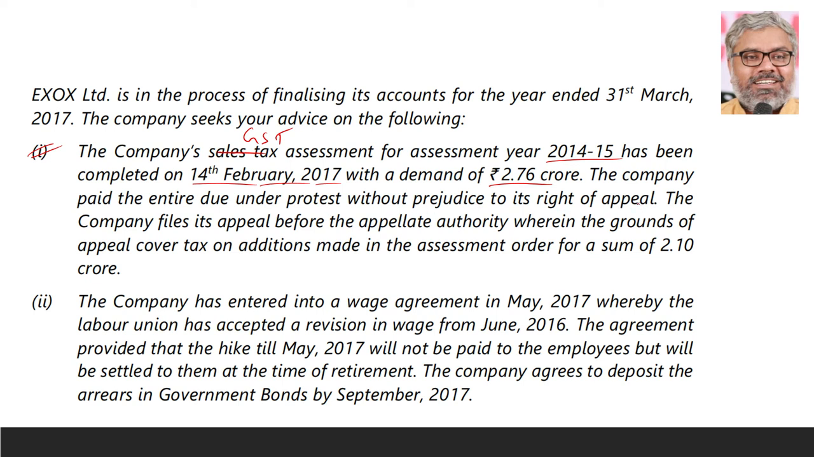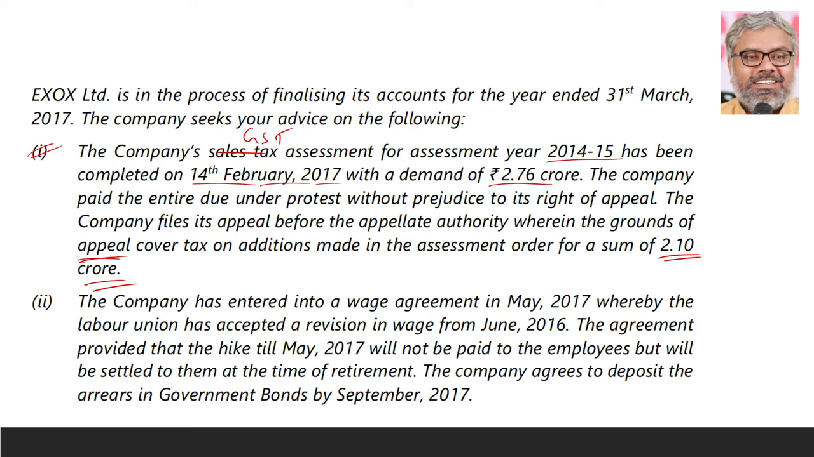First of all, they will ask us to pay. We have to pay. But then we will appeal that, boss, this is too much. This is not actually our liability or obligation. So the company files its appeal before the appellate authority, wherein the grounds of appeal cover tax on additions made in the assessment order for a sum of 2.10 crores. That means the appeal is for how much amount? 2.10 crores. So the point is, what should the company do?